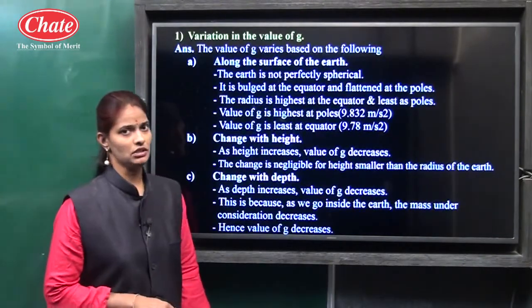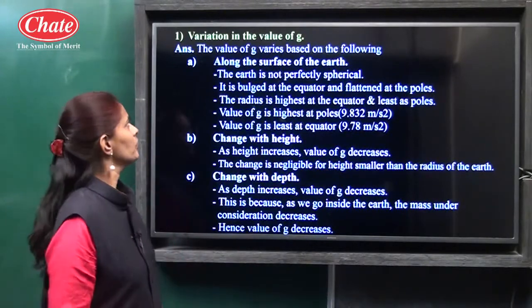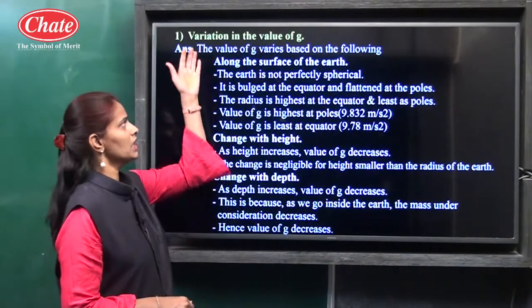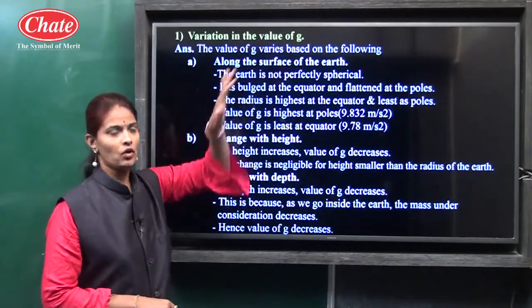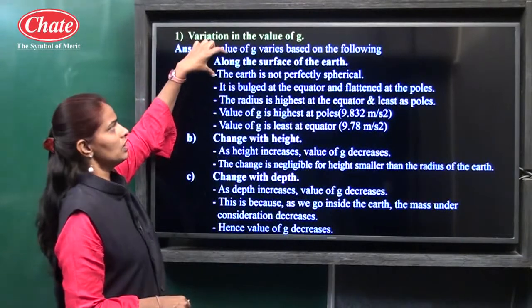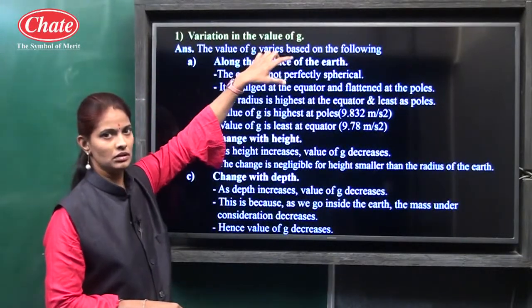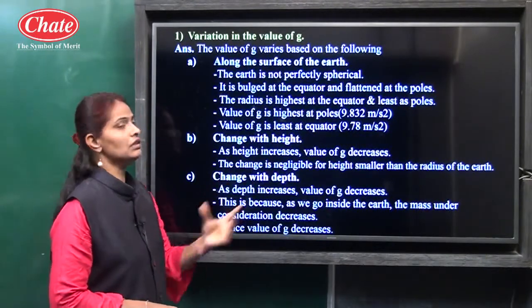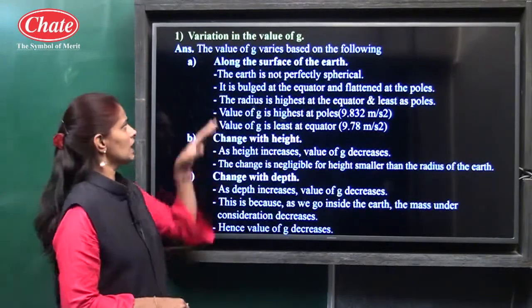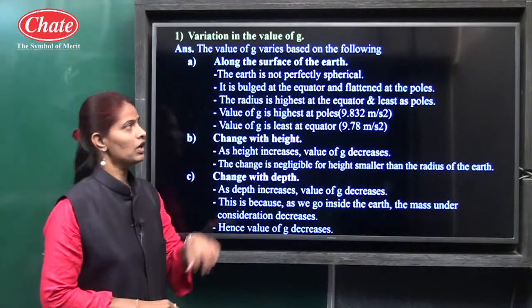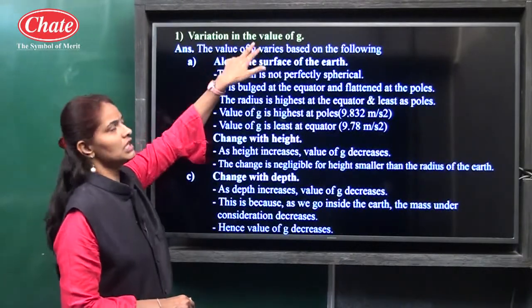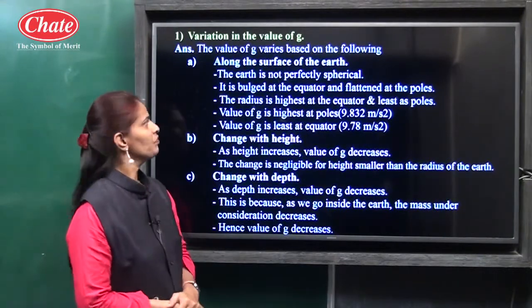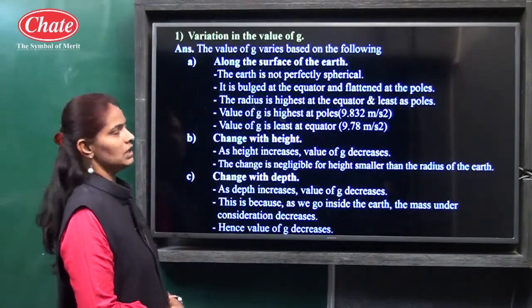Then the next question, this is a 3 mark question: variation in the value of G. We know there is variation in the value of G along the surface of the earth, then it changes with height, and then it changes with depth. So these are the main points for the variation in the value of G. Let's discuss one by one. The first, along the surface of the earth.